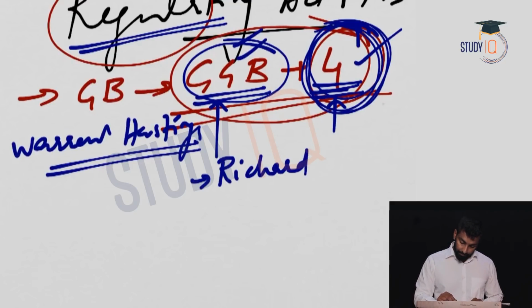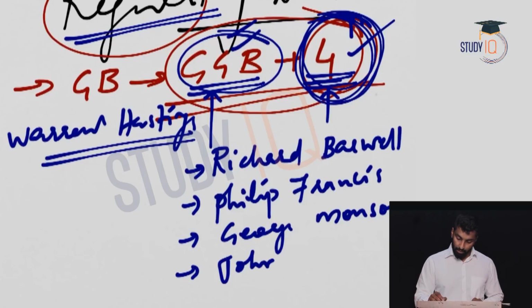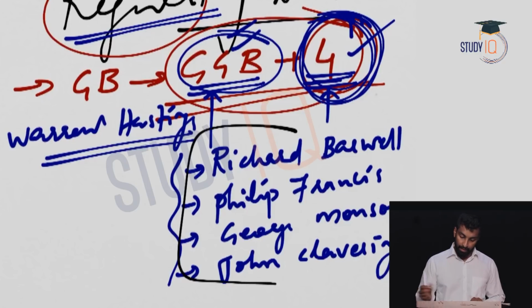These are nothing but Richard Barwell, first member. Second, Philip Francis. Then George Monson and John Clavering. Okay, now these are the 4 members in the council. Since these are the first 4 members, you need to remember the names, right?